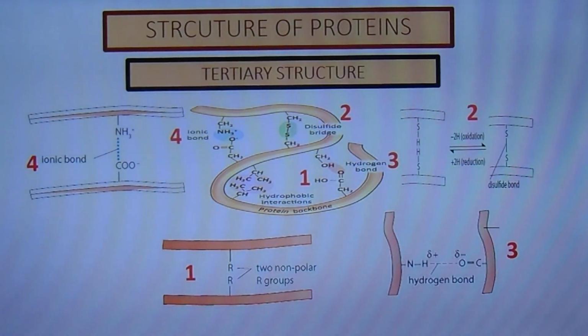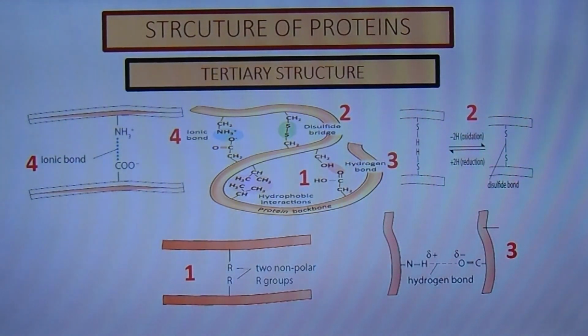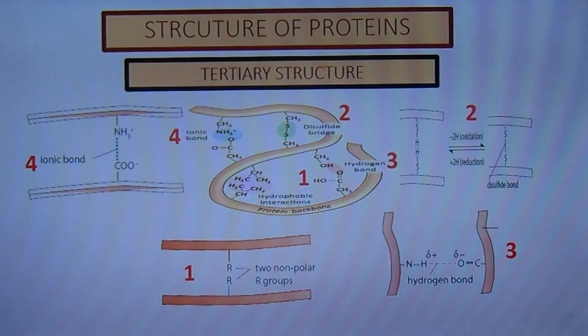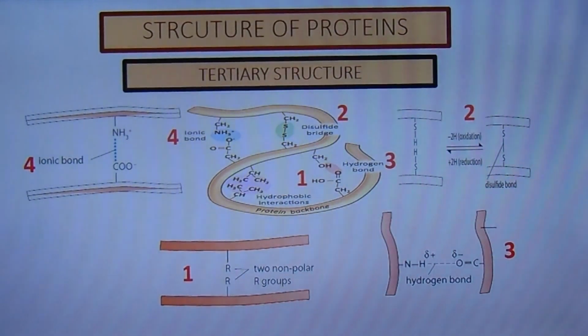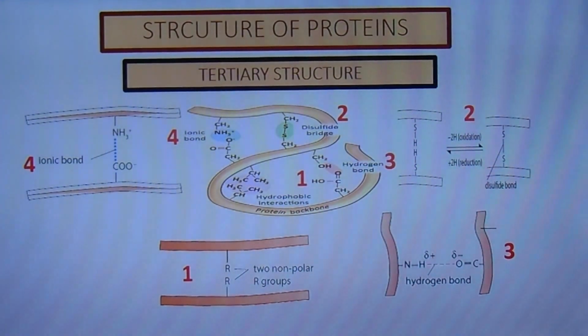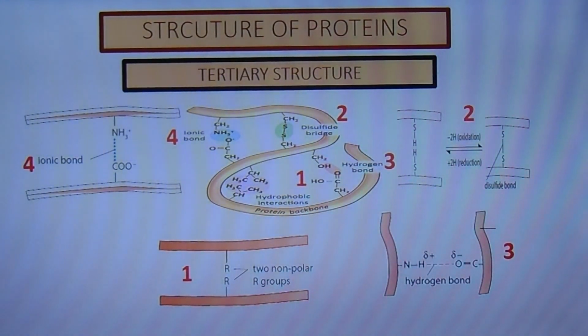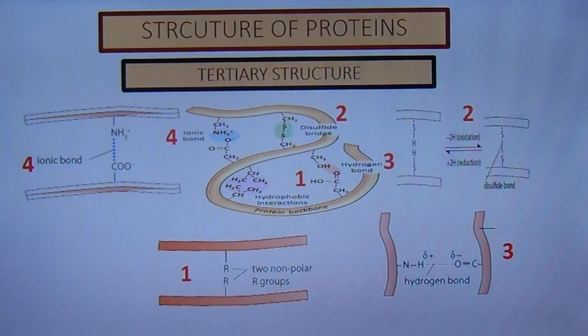The third type of bonds are the hydrogen bonds that are formed between strongly polar groups, for example, amino, carbonyl, and hydroxyl groups. In addition, ionic bonds form between ionized amine groups and ionized carboxyl groups. They can be broken by pH changes.